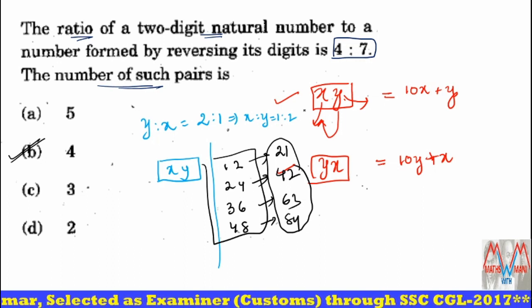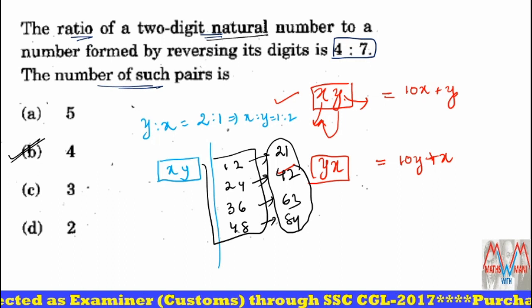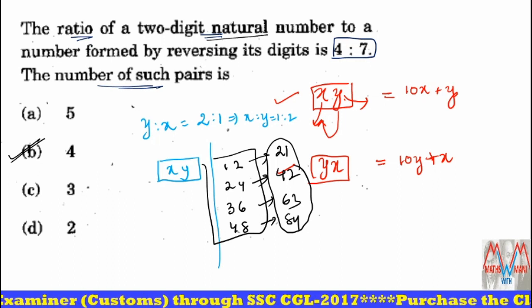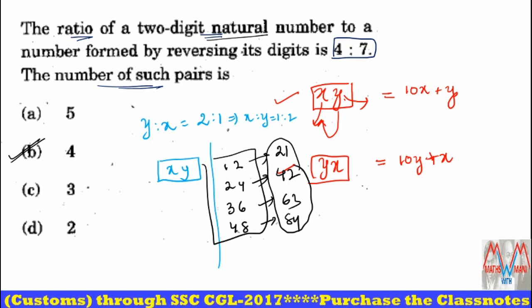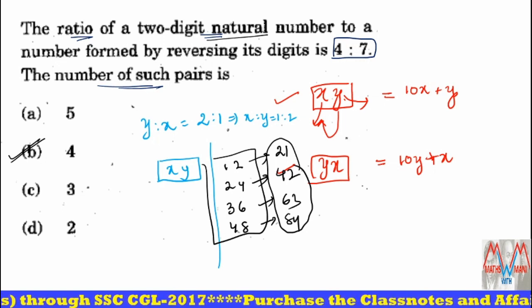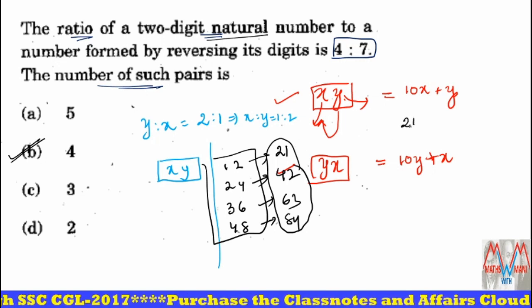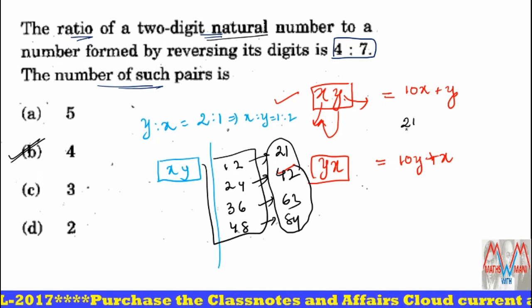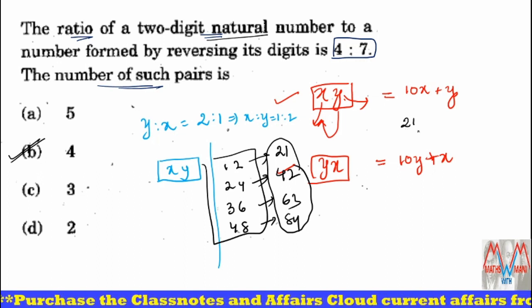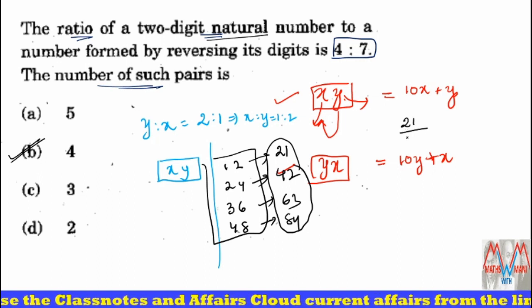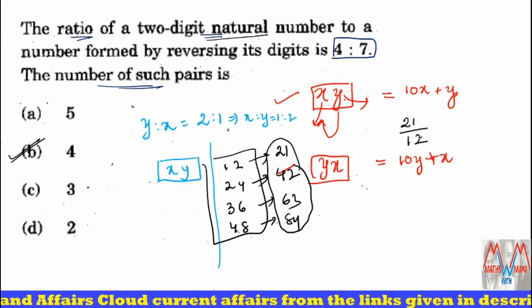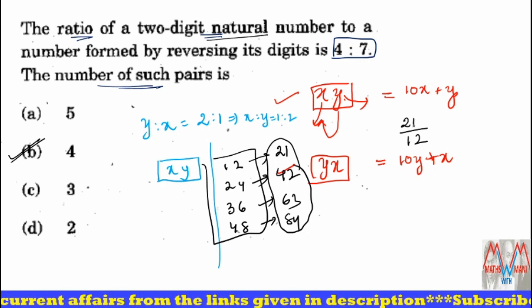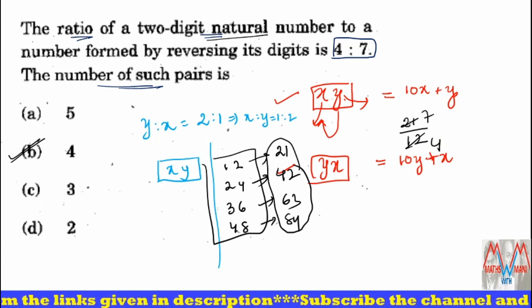But here the thing is the ratio of the two-digit number to the number formed by reversing its digits is 4:7. Yes, so if I take the number 21 and reverse it, it becomes 12. So 3 fours, 3 sevens.